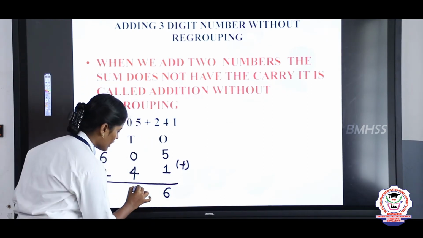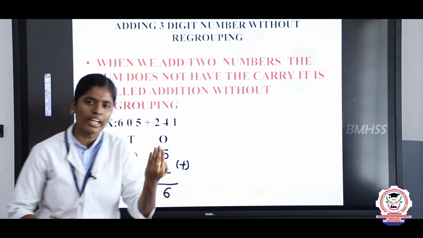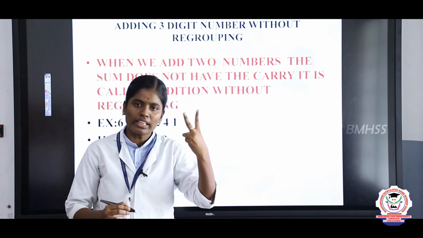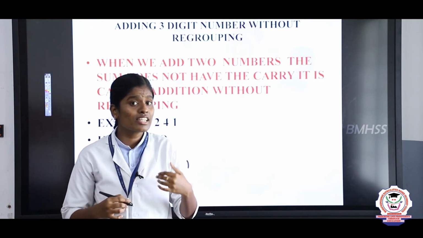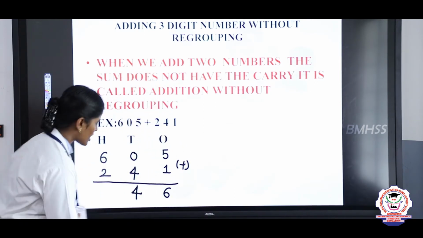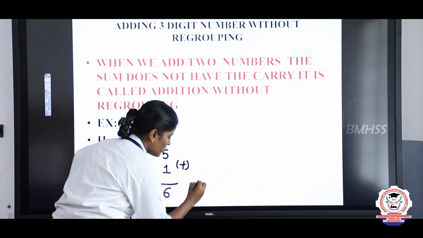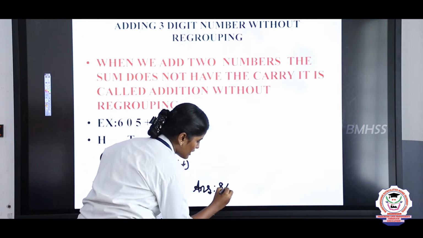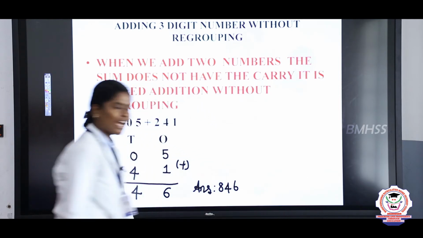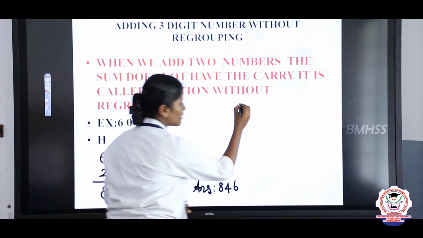So write 4 here. Next you will take the hundreds place. 600 plus 200. Take 6 in the mind, 2 in the finger. 6 after, 7, 8. So the answer is 8. So write finally 846 is the answer. What is the answer? 846. And we will see one more example. Listen.